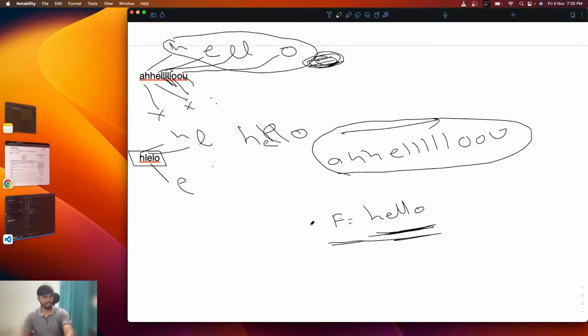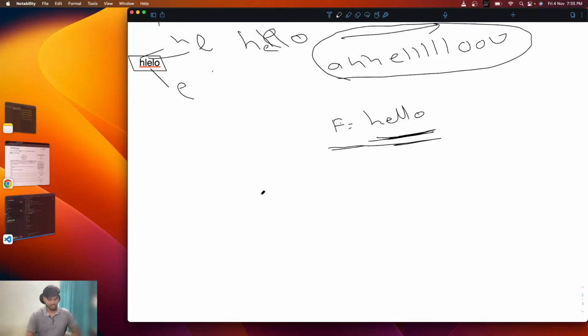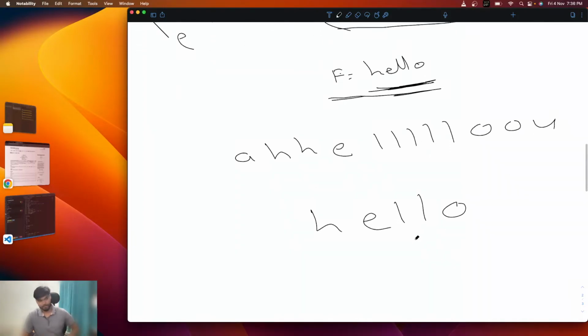How will we do this? Let's iterate over the logic, and then you will be able to write the code easily. A H H E O U, okay, and H E L L O. Now you can iterate character by character, and you can put a pointer, let's say pointer P here. Assume the other pointer as I. If the character at the ith location is the same as the character at the pth location, then you will proceed, otherwise not, okay.